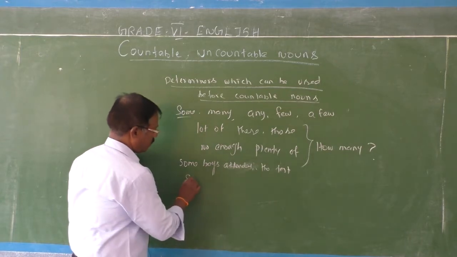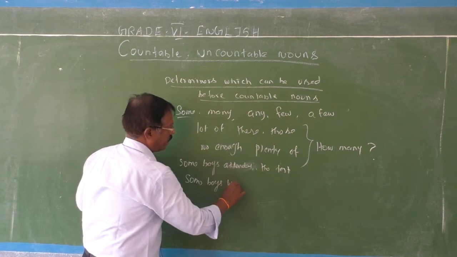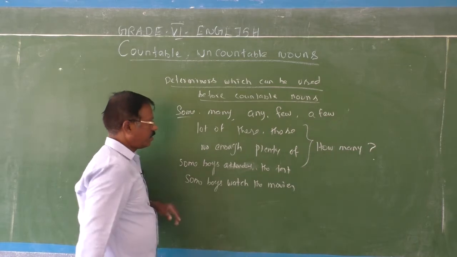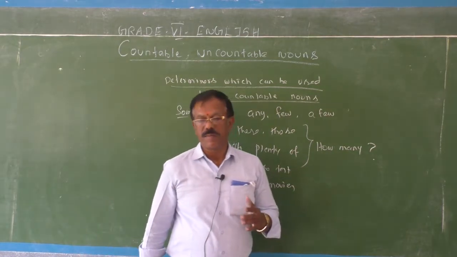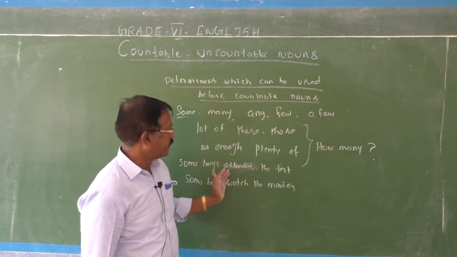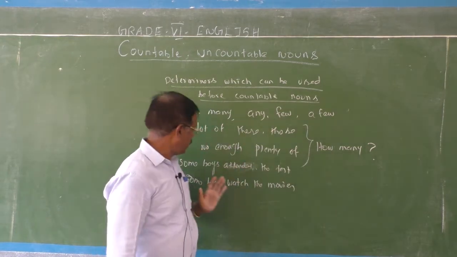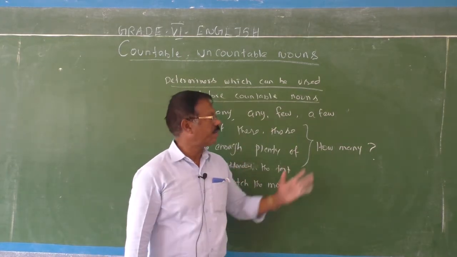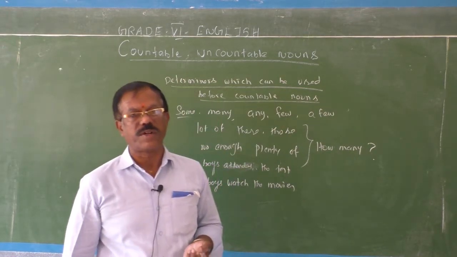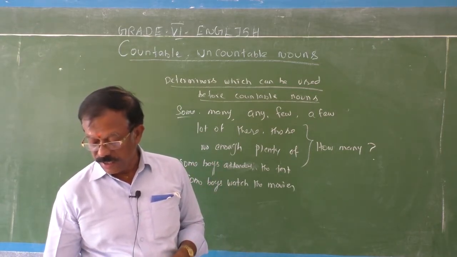Some boys watched the movies. Some boys attended online class. Some boys attended the test. Some boys watch the movies. How many? If you ask this question, then you will get the answer, some. So they are called countable nouns because they answer the question how many.